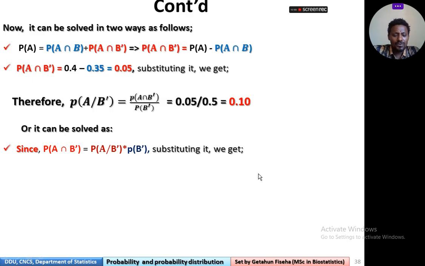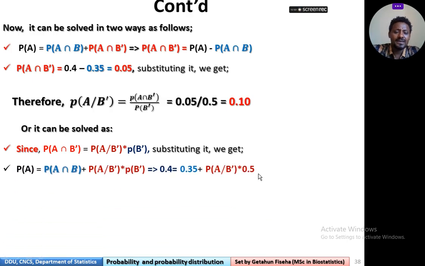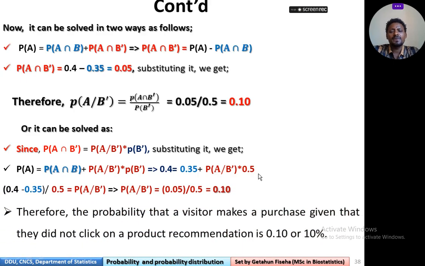Now, we can also calculate it in another way. Look here. Since probability of A intersection B complement is equivalent to probability of A given B complement times probability of B complement, we can substitute it in the main formula. So probability of A is equal to probability of A intersection B plus probability of A given B complement times probability of B complement, which is 0.4 equals 0.35 plus probability of A given B complement times 0.5.